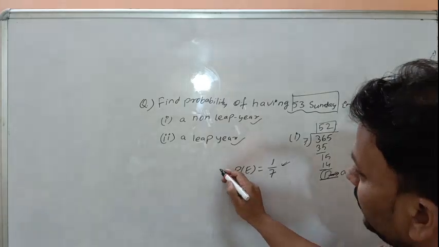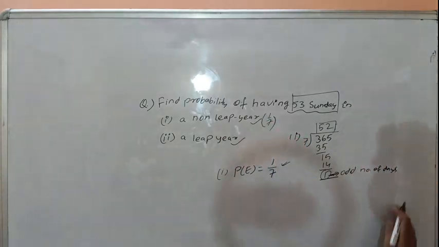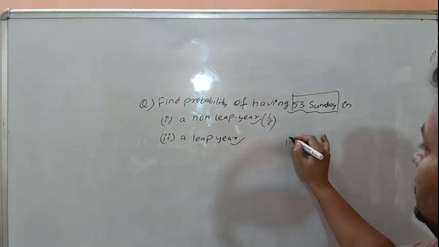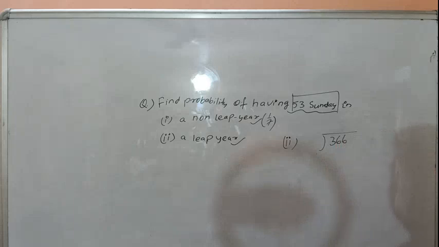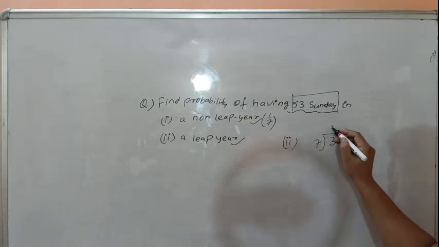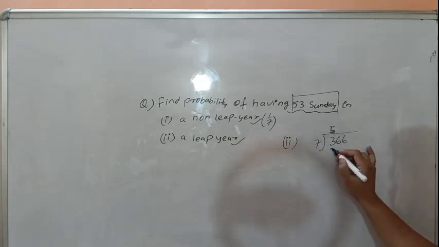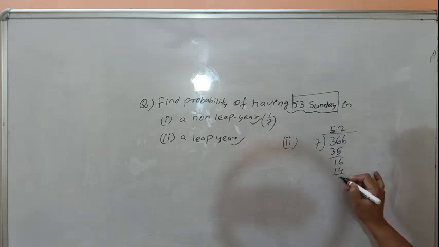That means the first part of the answer is 1 by 7, and the second part: in a leap year there are 366 days. We only have to find the odd number of days. 7 fives are 35, and 7 twos are 14.